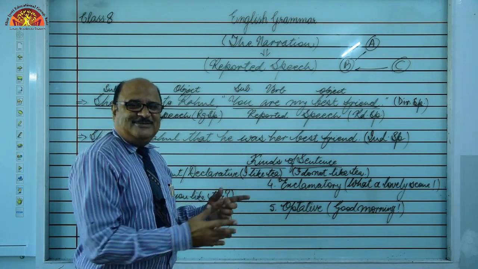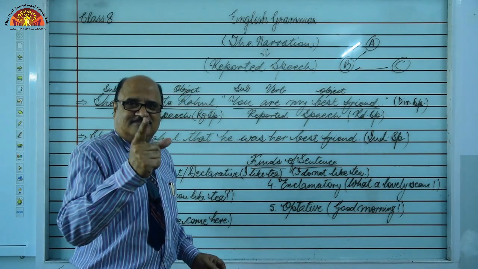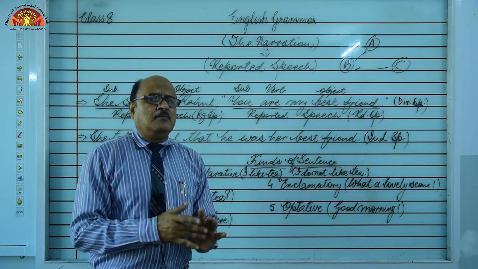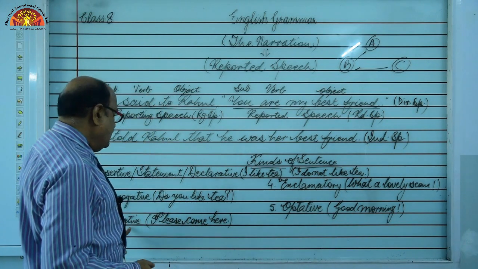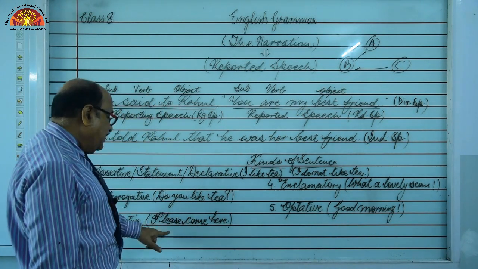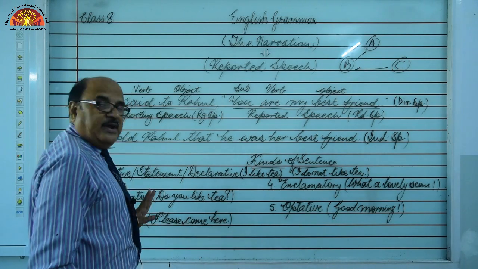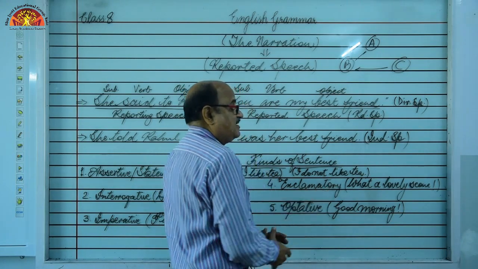Keep standing. Please help me. Don't shout. Don't make a noise. Students, no noise. Keep quiet. Such kinds of sentences are known as imperative sentences. Okay? Please come here or don't go there. So, imperative sentences. Next is the fourth one, exclamatory sentences.